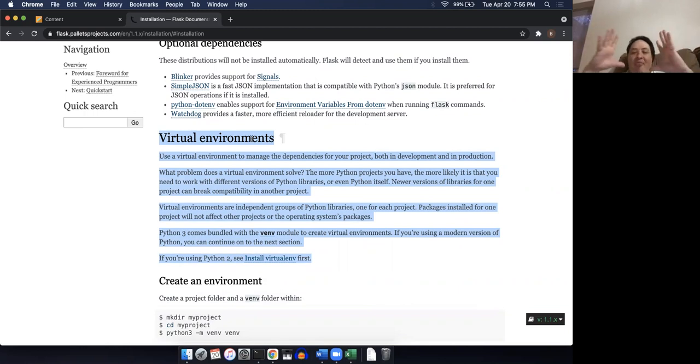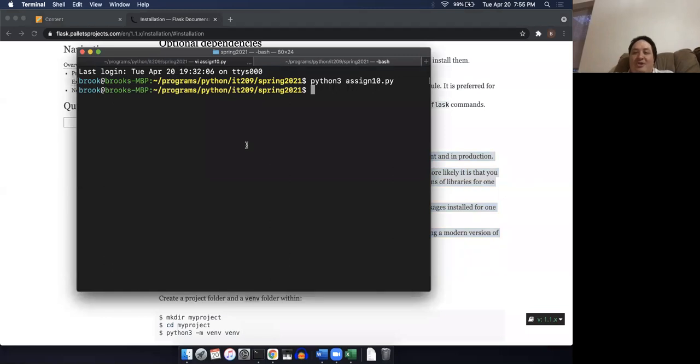That Python is completely self-contained and separate from the Python that's running on your system. That way, if you install a whole bunch of crazy libraries in there, and then decide you don't need those anymore, you can just blow away that virtual Python and it doesn't affect anything else in your system. I'm going to show you how to do that. I'm running on a Mac.